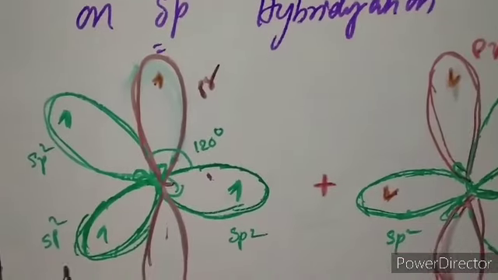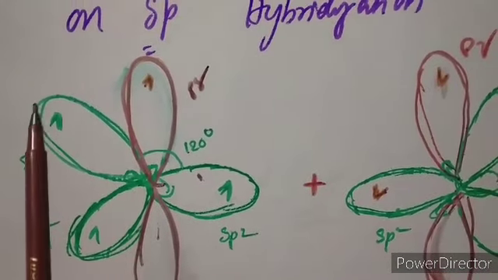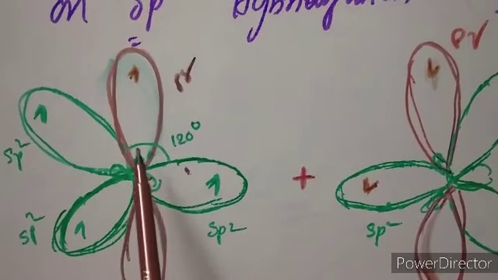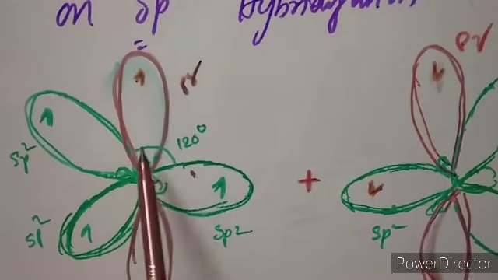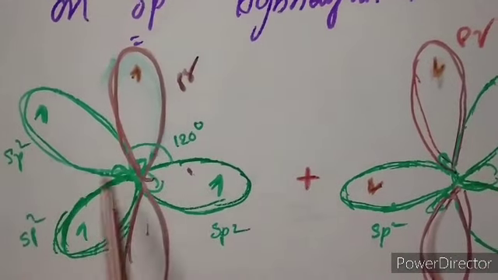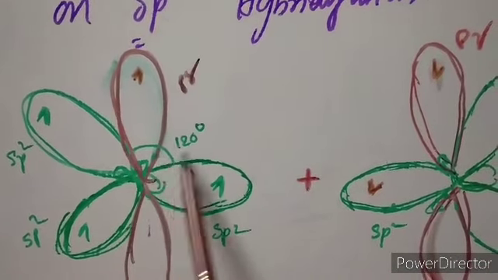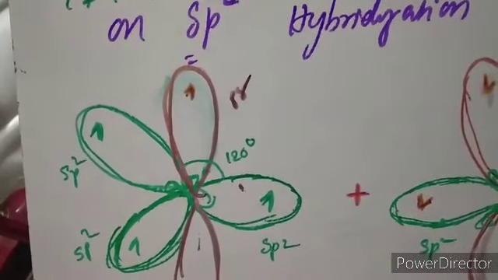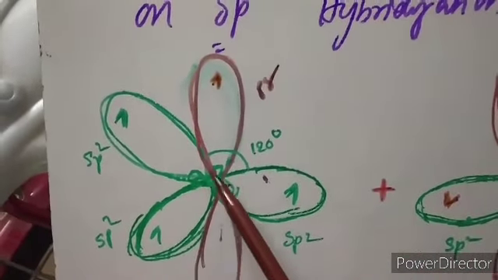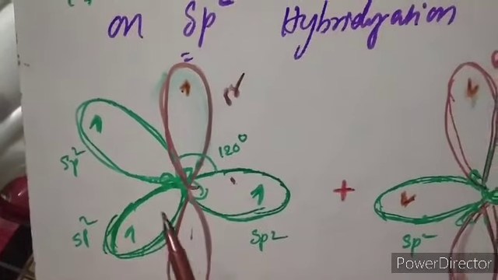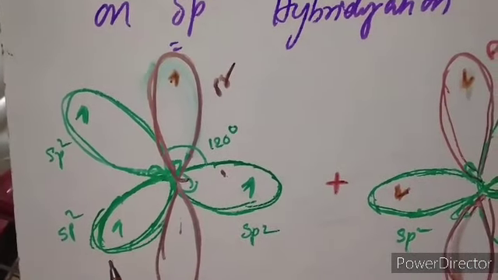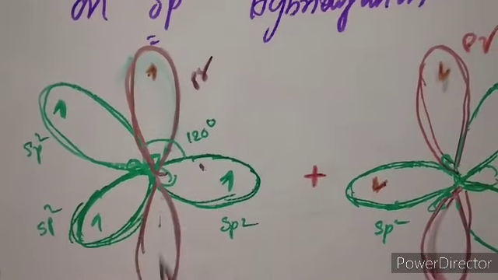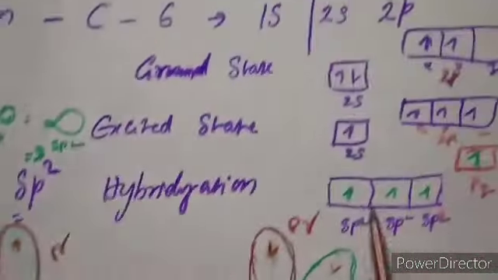These 3 sp2 hybrid orbitals are aligned in such a way that there are minimum repulsions between them, so they are aligned at a bond angle of 120 degrees between any 2 hybrid orbitals. This one is the unhybridized p orbital, and these are sp2 hybrid orbitals.